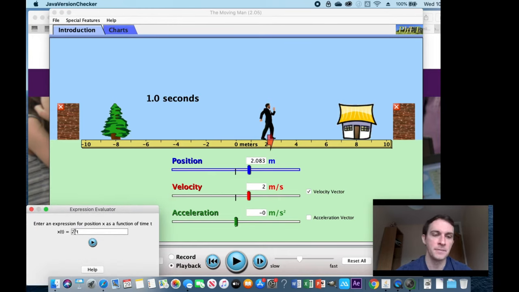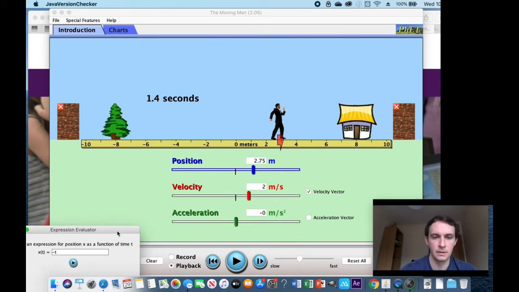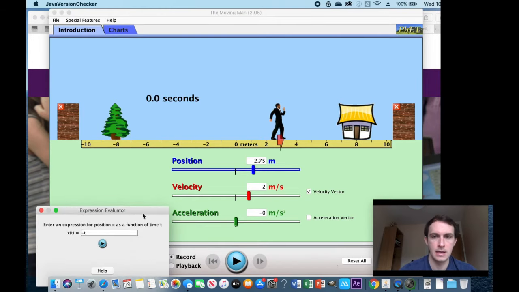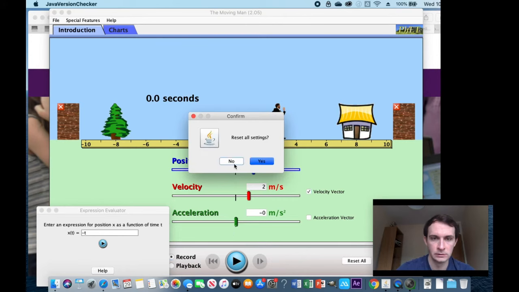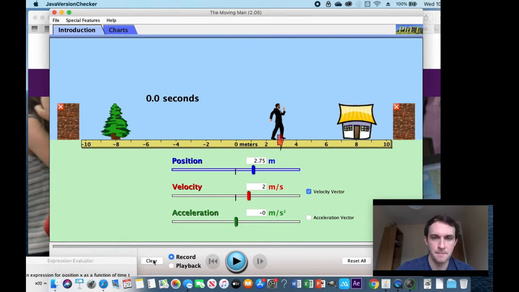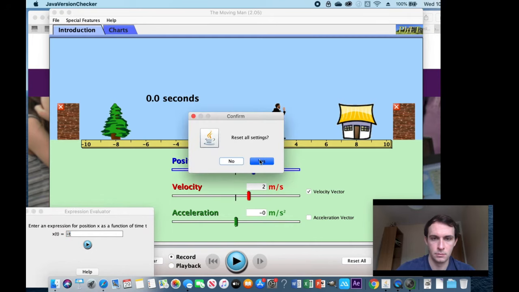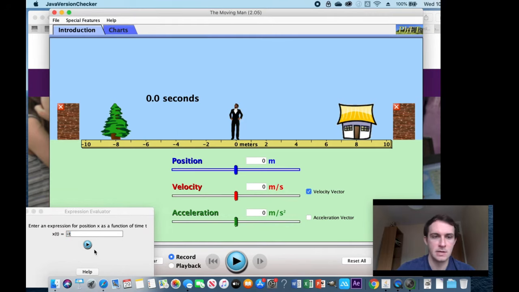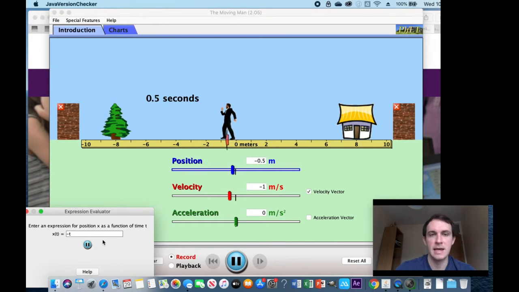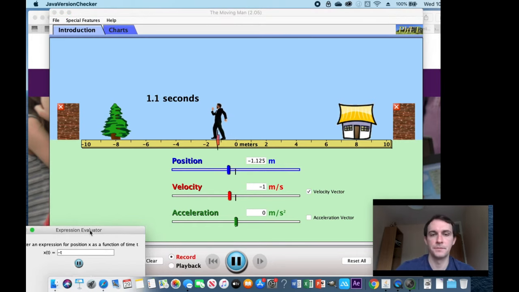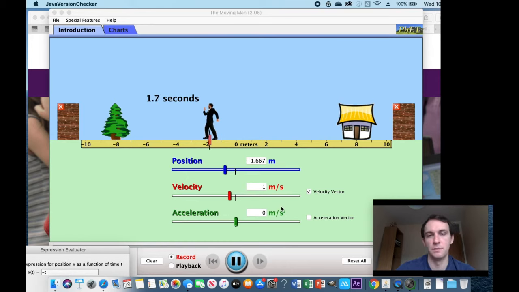For example, velocity is a vector because if I clear that, now you can see it's a vector because the velocity is minus 1 meters per second, which means he's going the other way.